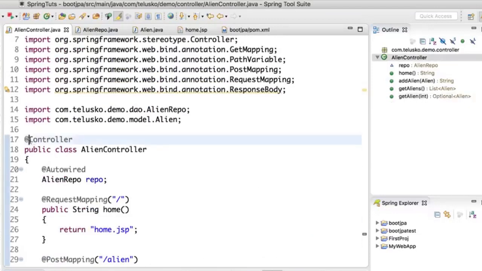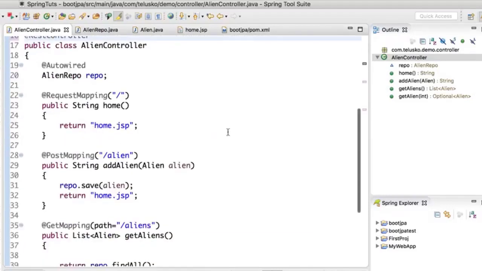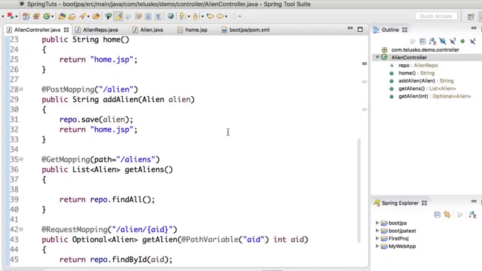Instead of using controller, we will be using a REST controller. Now REST controller simply means that all the methods will be working for REST. It will be sending a JSON or XML response, and then it will be working with RESTful API, or it will be a RESTful API. Okay, so those things are done.